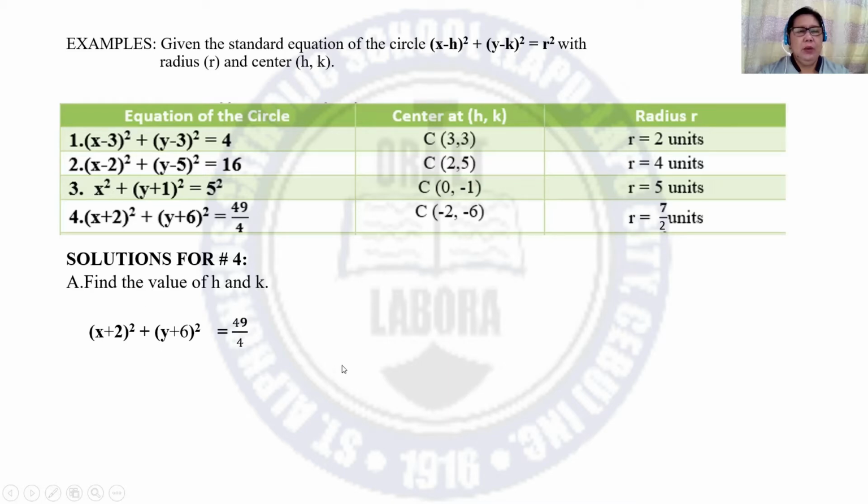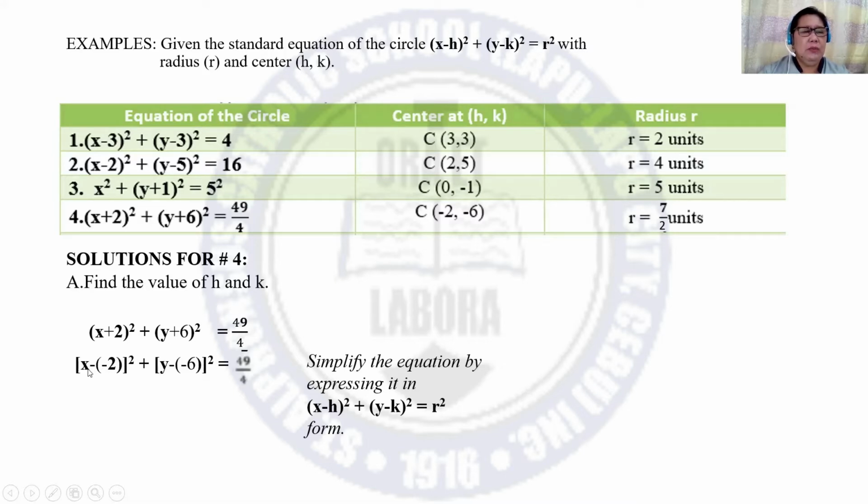So this is the given equation. All we have to do is simplify the equation by expressing it in the standard form of the equation of the circle where the center is (h, k). So x plus 2 and y plus 6 can be expressed as x minus negative 2, y minus negative 6. Therefore, h is equal to negative 2 and k is equal to negative 6. That is why the center has coordinates negative 2 and negative 6.